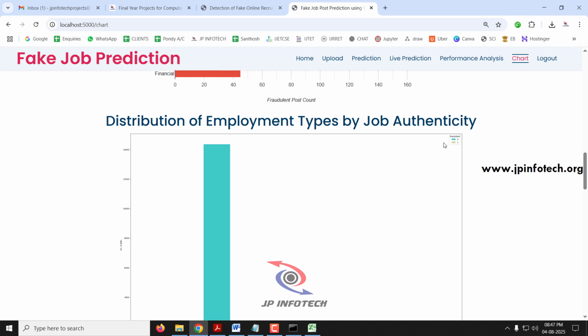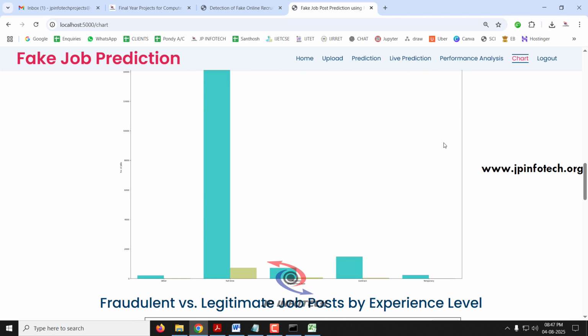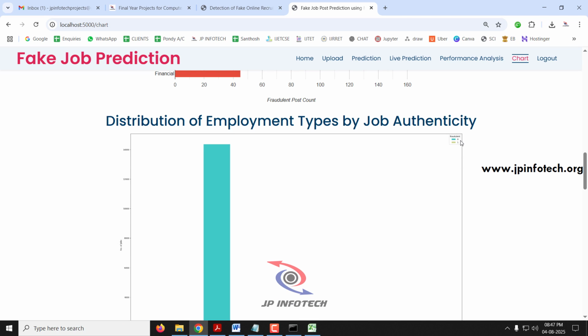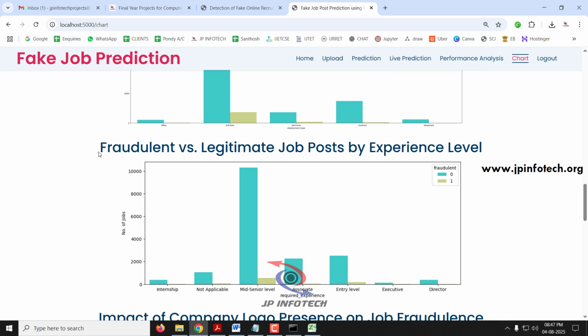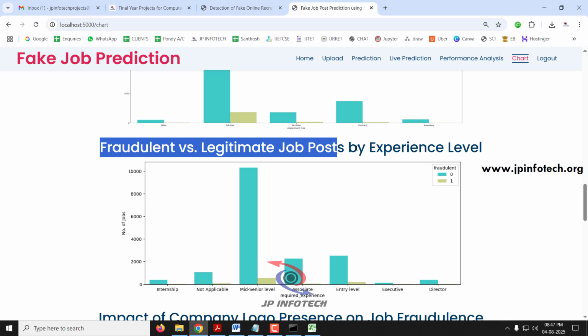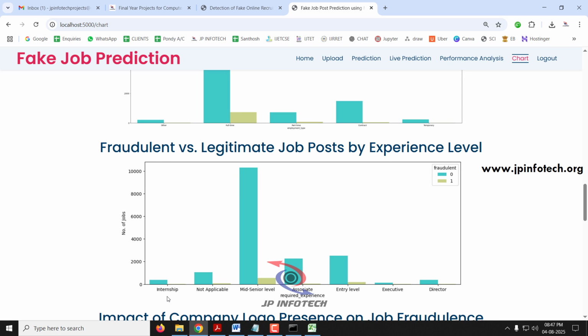The next chart shows the distribution of employment types by job authenticity. Here you can see the number of jobs that are full-time, part-time, contract, temporary and other kinds, and whether each is fraudulent or legitimate. The next chart shows fraudulent versus legitimate job posts by experience level. Here you can see experience levels such as internship, not applicable, mid-senior level, associate, entry level, executive and director.